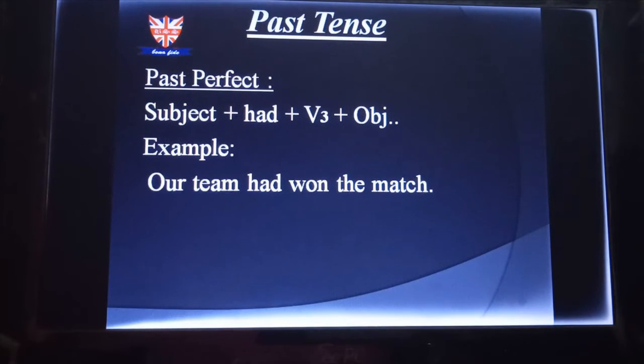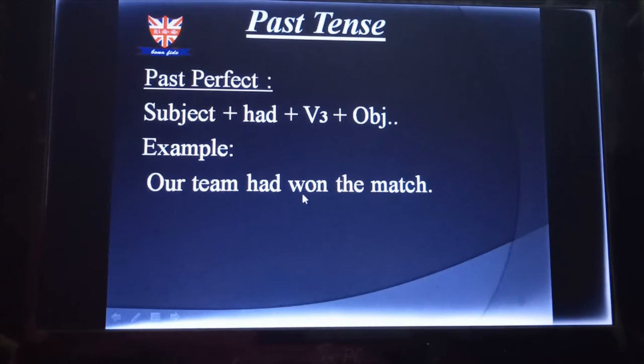Then another one, past perfect: subject plus had plus V3 plus object. Here I want to tell you something: comparing with present tense, just like in present tense we were having a problem with have or has, in past perfect we don't need to worry about that, because whatever the subject is, whether it's first person, second person or third person, singular or plural, you always have to go for had.